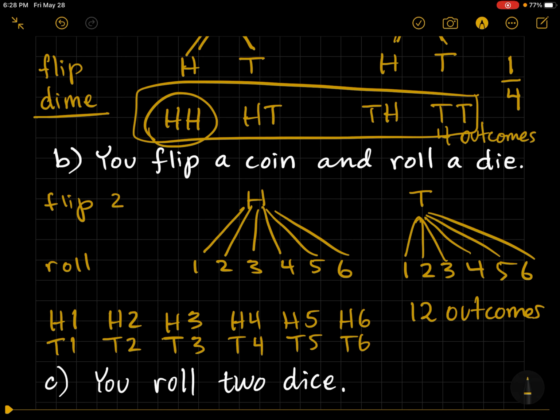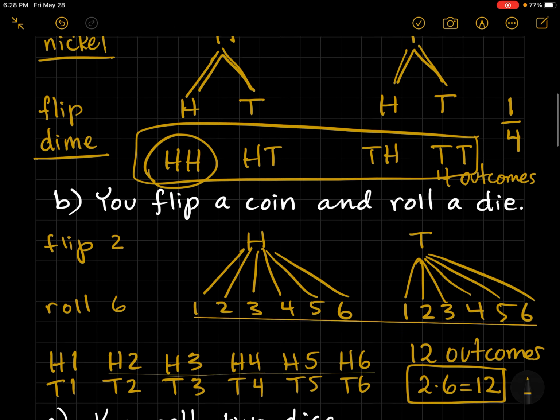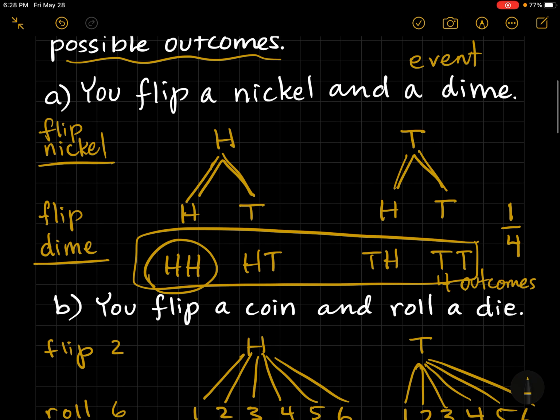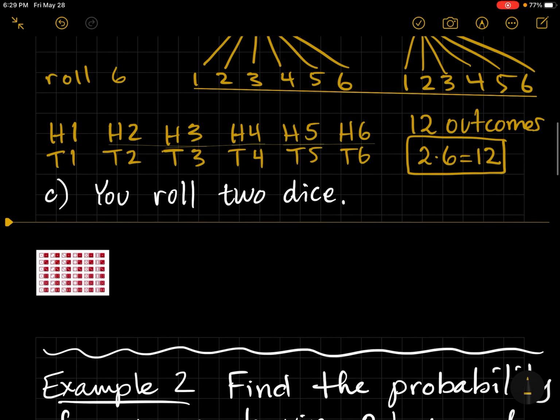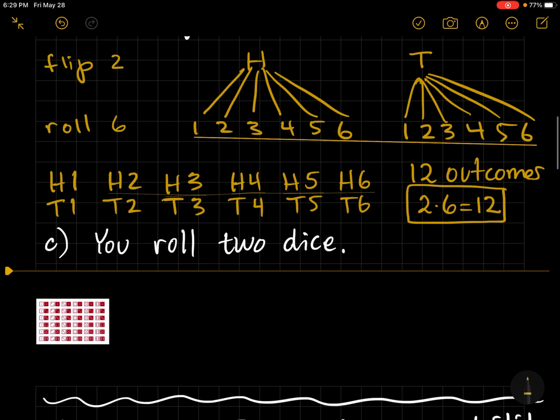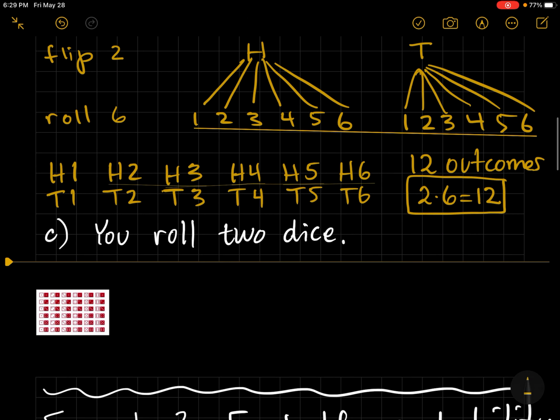An easy way to do this is to know there's 2 outcomes here, 6 here, and notice if you do 2 times 6, you get 12. So that's another easy way to count the number of outcomes. If you look at the previous example, there were 2 outcomes here, 2 here. 2 times 2 gives us the 4 outcomes that we ended up getting. So again, that's going to make it very easy.